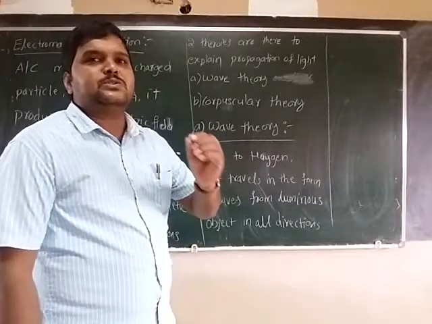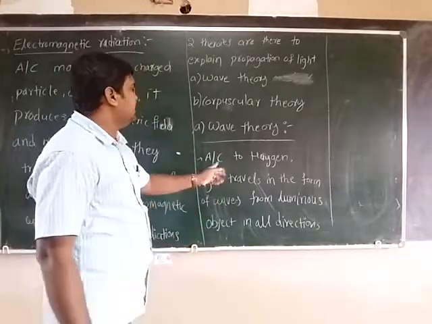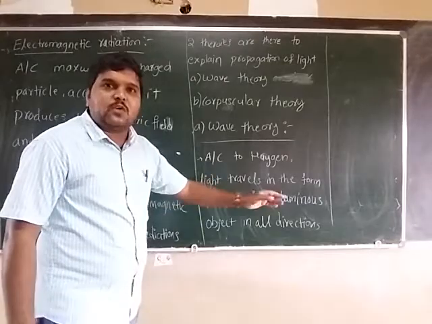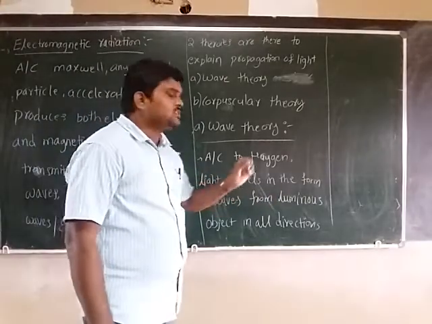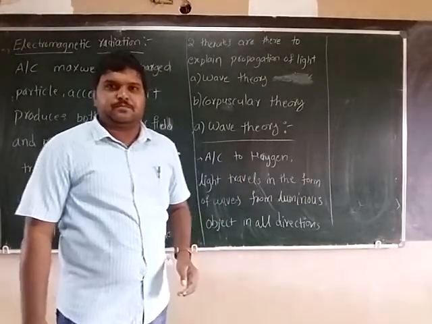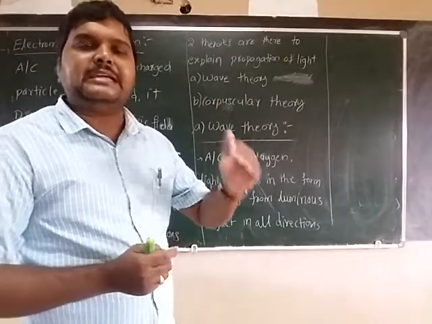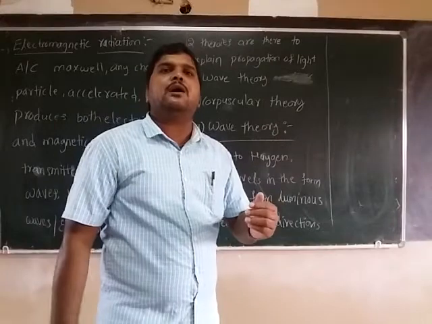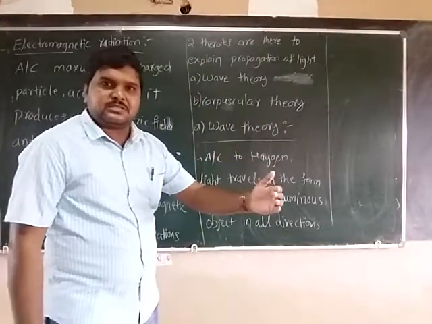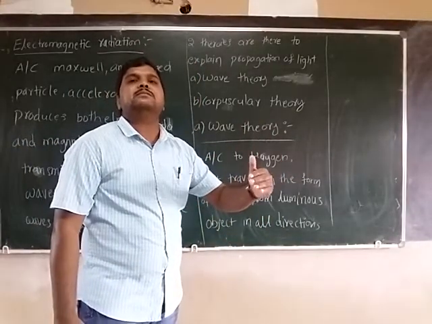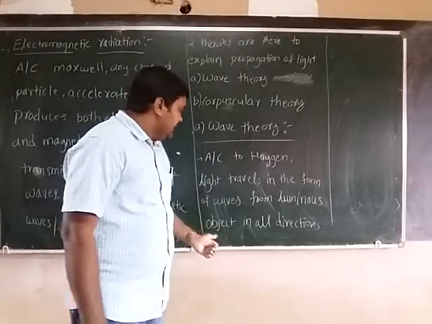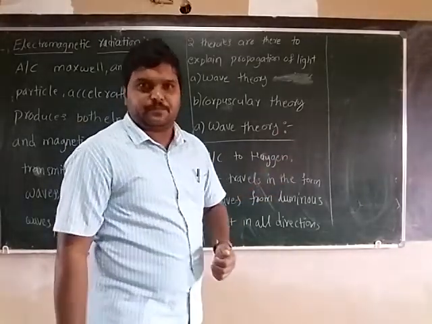According to Huygens, light travels in the form of waves from the luminous object or from the source, in all directions.